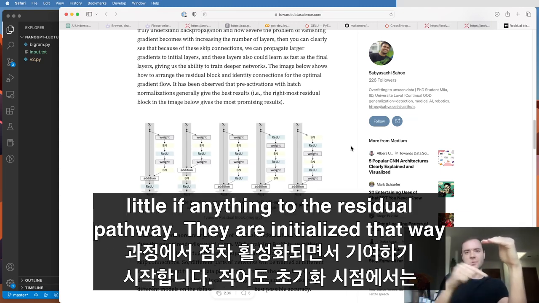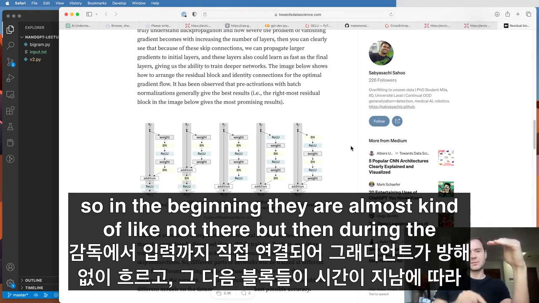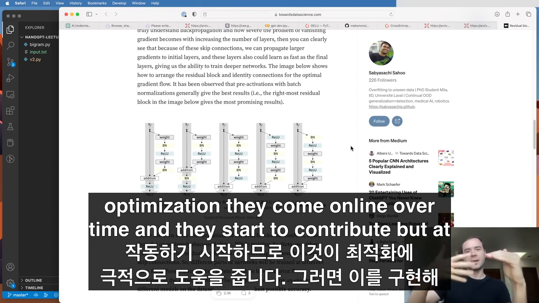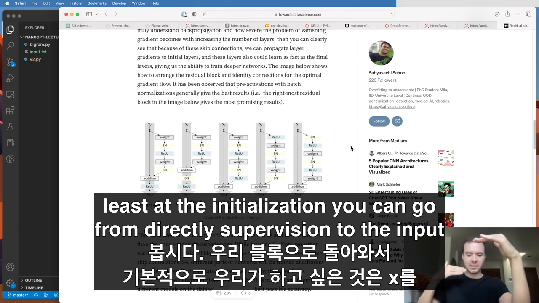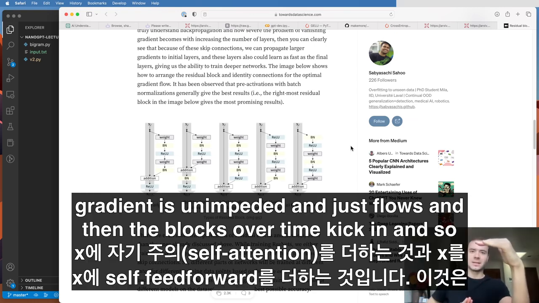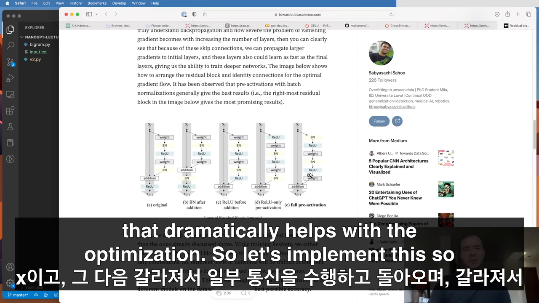They are initialized that way. So in the beginning, they are sort of almost like not there. But then during the optimization, they come online over time, and they start to contribute. But at least at the initialization, you can go directly from supervision to the input. Gradient is unimpeded and just flows, and then the blocks over time kick in. And so that dramatically helps with the optimization.